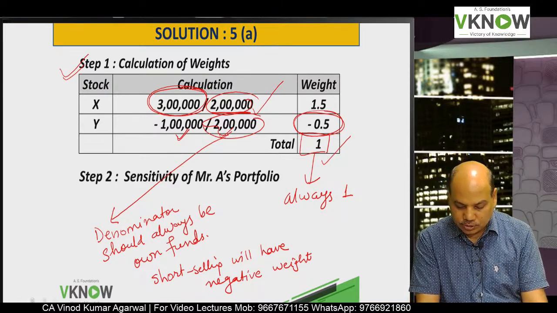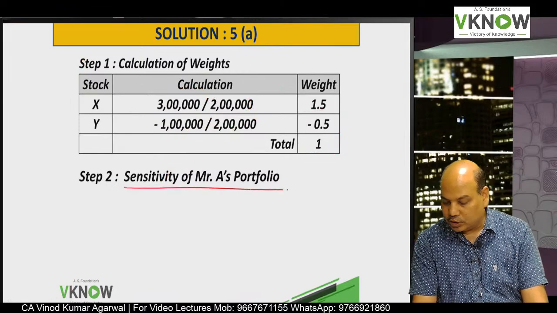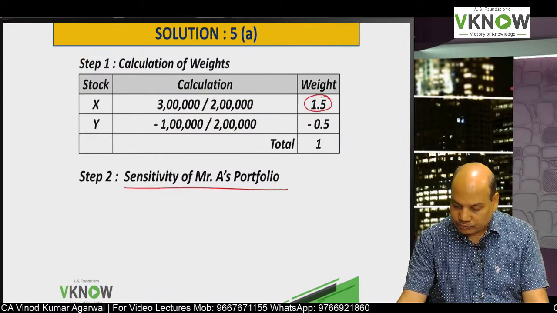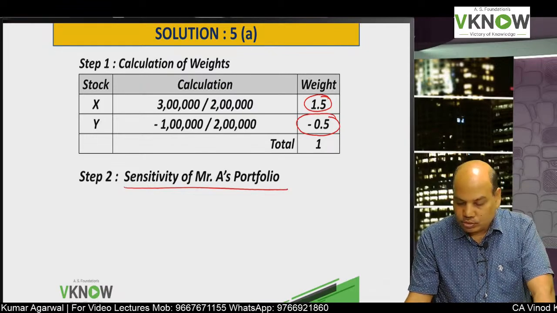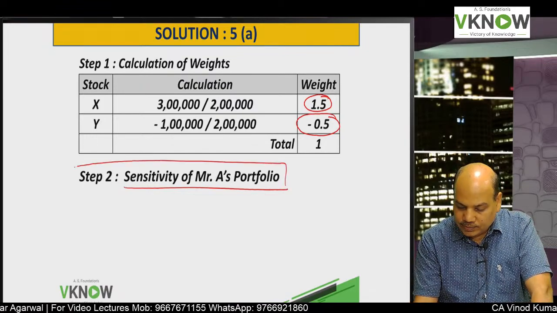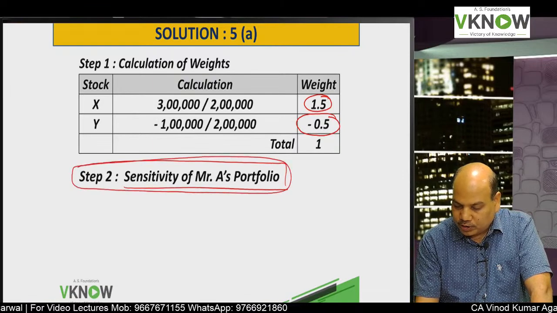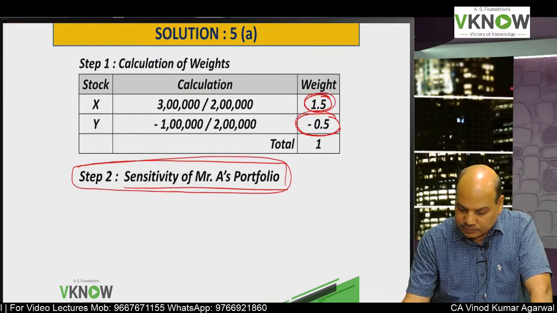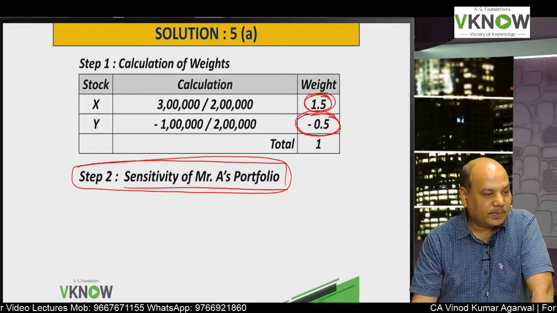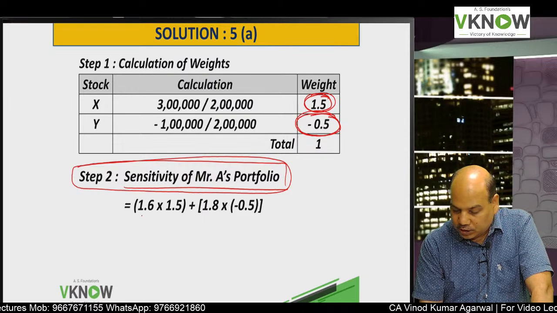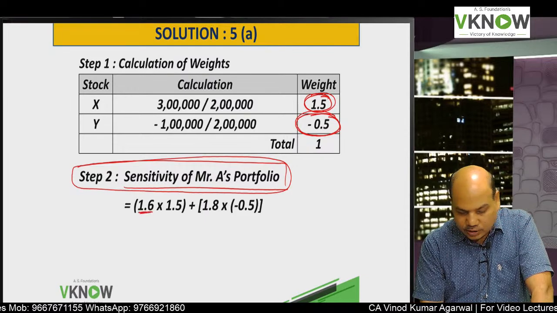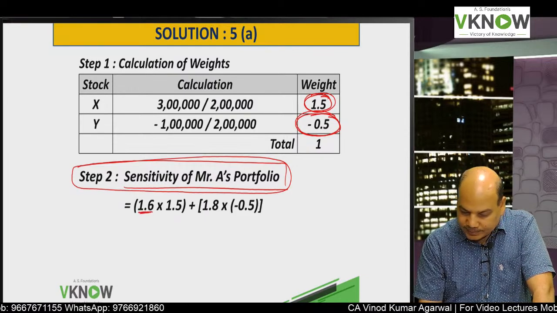Now write down step number 2. Sensitivity of Mr. A's portfolio. These are the weights. Beta is given. So I am asking you a question. What is the portfolio beta? Multiply the weights with their respective betas. Beta of X is 1.6, given in the question.